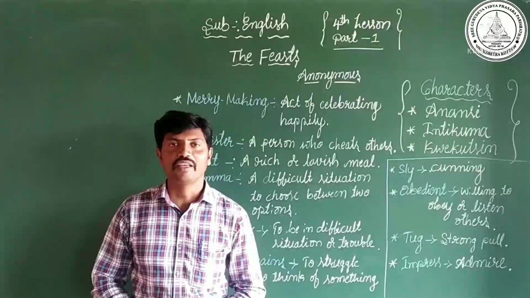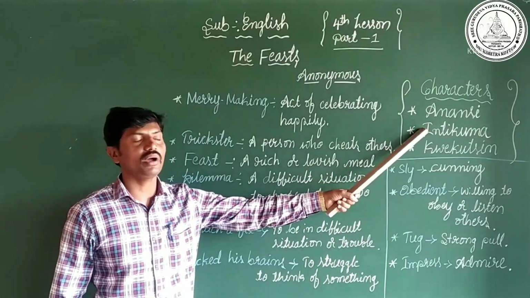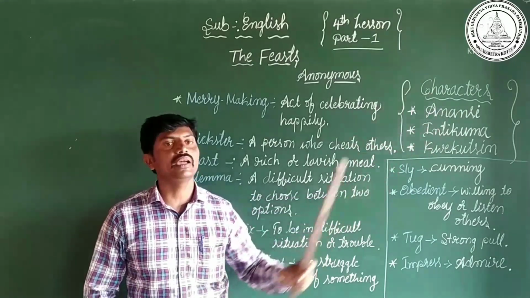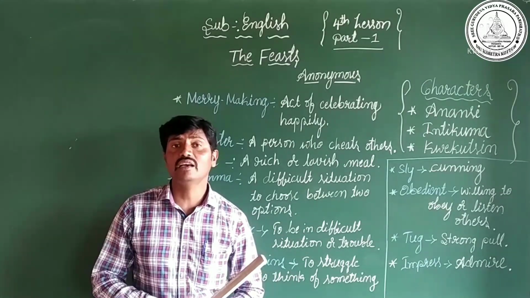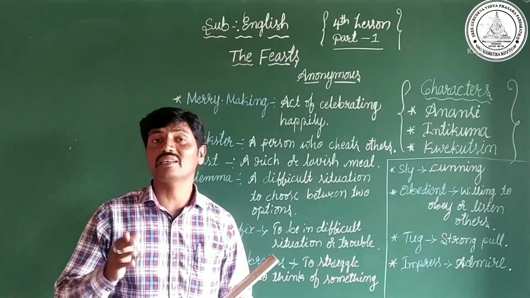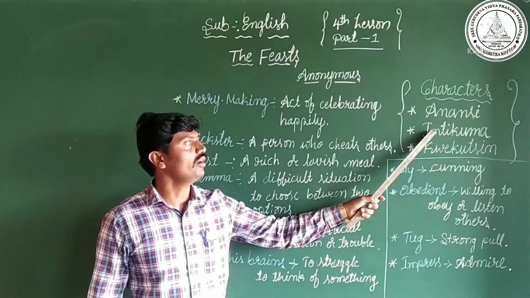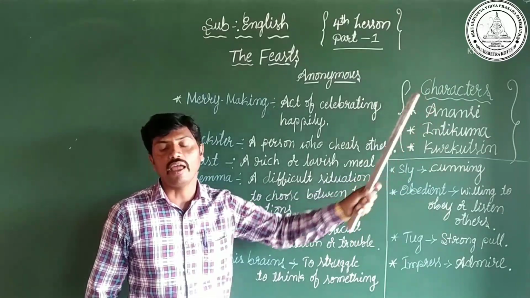Yes, dear children, in this story there are three characters: Anansi, Intikuma and Quicketsin. Anansi is an old man. He was a trickster in this story and he was a spider, and often he appears as a man to cheat others. And Intikuma is the older son of Anansi and Quicketsin is the younger son of Anansi.